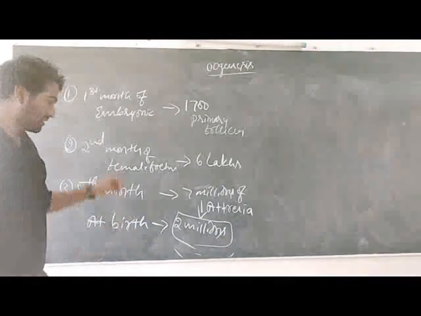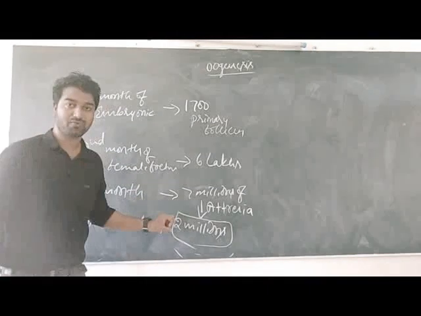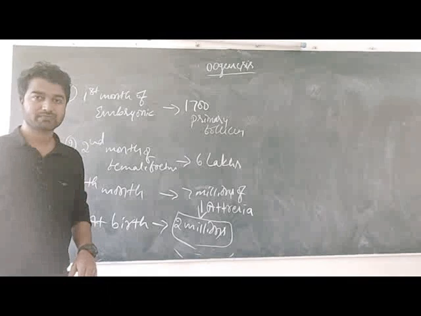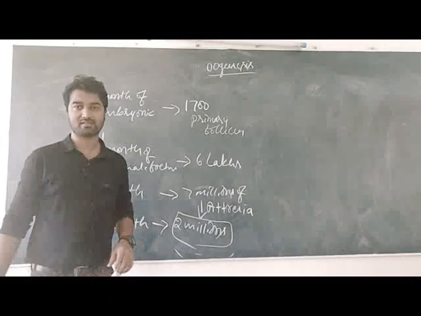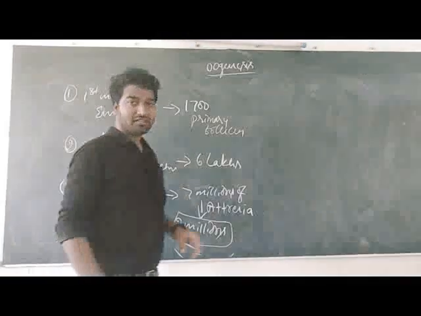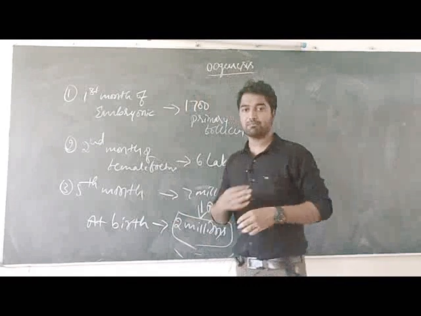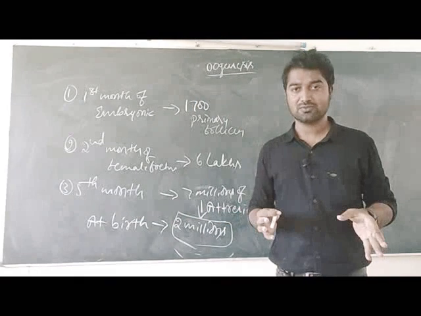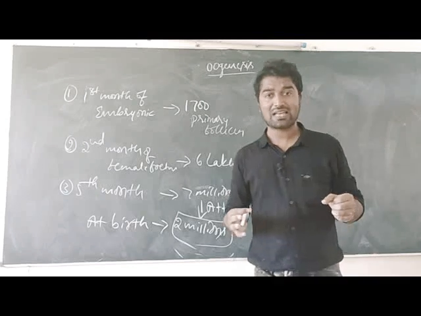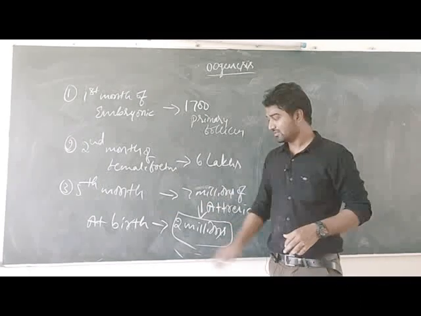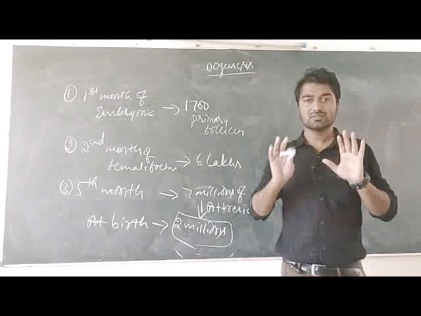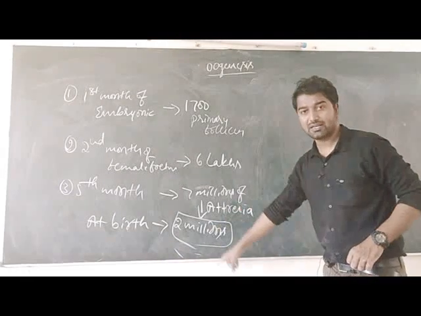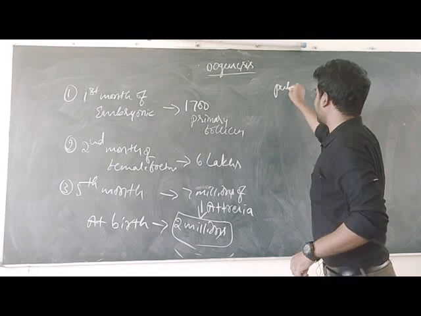After birth, the ovaries of the female child have just 2 millions of primary follicles. And dear students, remember this: after birth no new primary follicles are formed. This process stops, and the number decreases up to puberty.